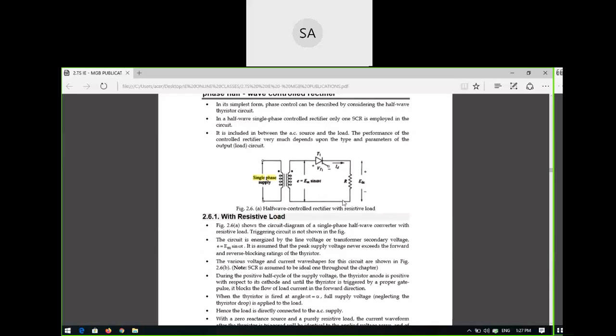What is a controlled rectifier and an uncontrolled rectifier? Tell me, anyone.